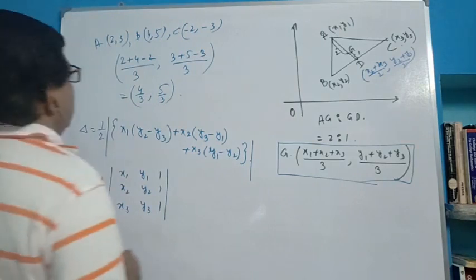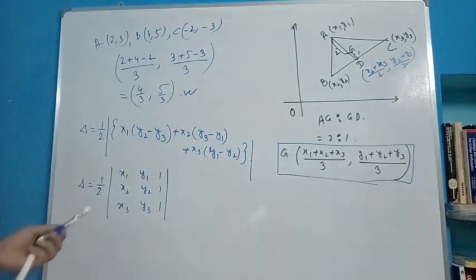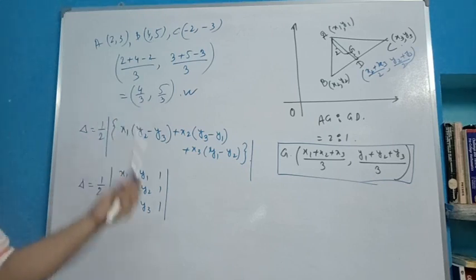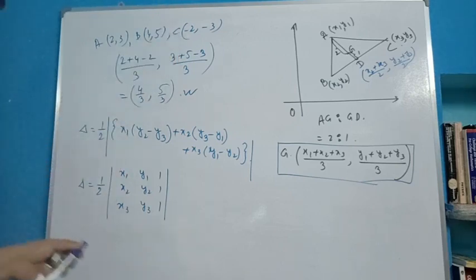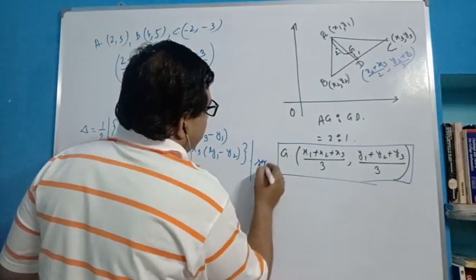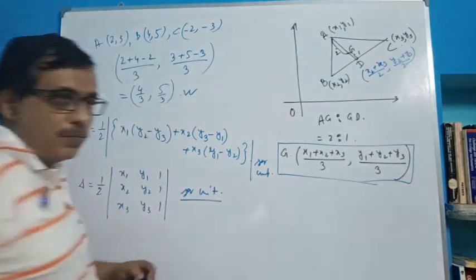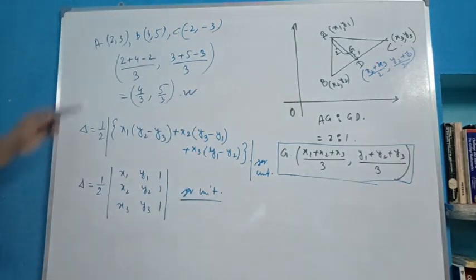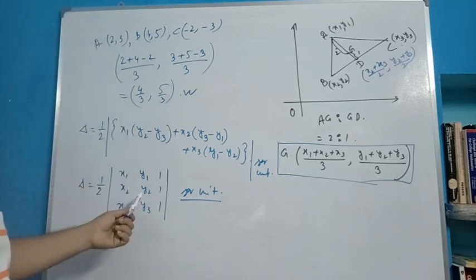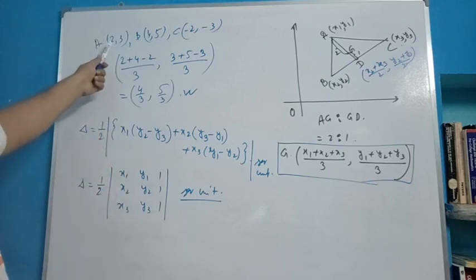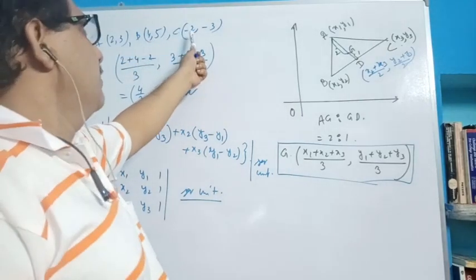Now, we have already found this centroid. Now you find the area of the triangle, where the points A, B, C are given. Find the area of the triangle, obviously in square units, and send it to me. It is your class work again. Using this formula, just put (2, 3) instead of x1, y1, (4, 5) instead of x2, y2, and (-2, -3) instead of x3, y3.